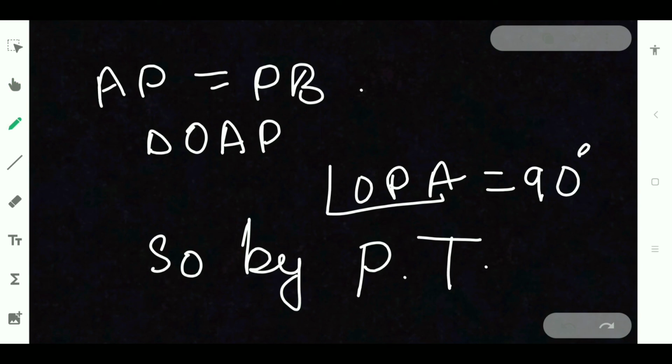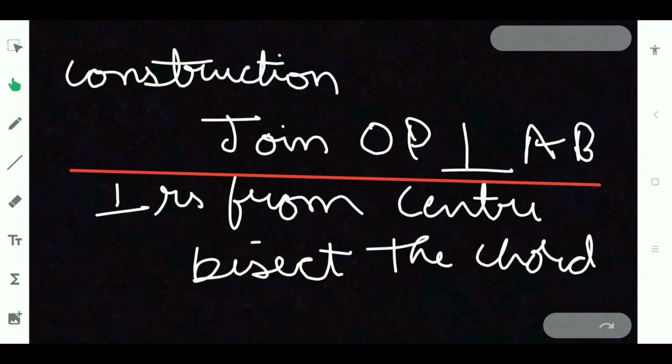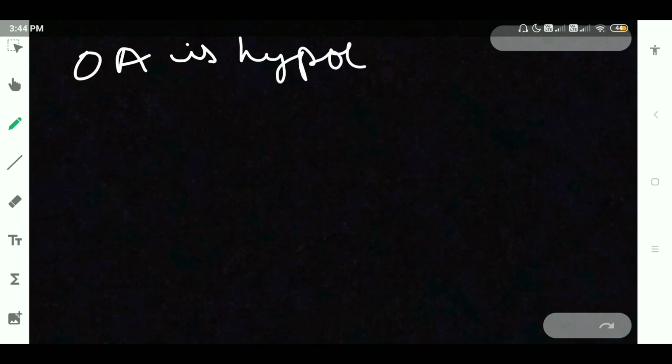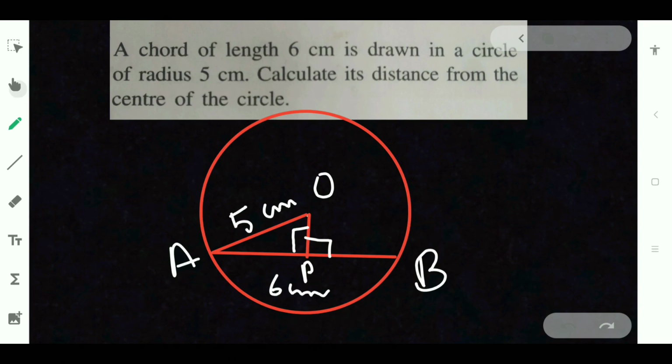Now here, by Pythagoras theorem, you are having angle OPA equal to 90 degree. So OA is hypotenuse. Then hypotenuse square will be equal to AP square plus OP square.